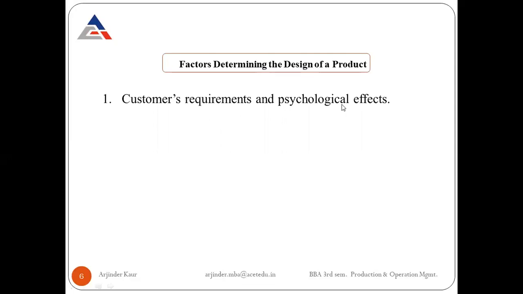The product we are going to design should be acceptable to the consumers, and it should satisfy their needs. It should create a good impression on the customer and generate confidence regarding durability, quality, and performance of the product. If we will not be able to fulfill the requirements or the needs of the customers, then they will not accept our product.